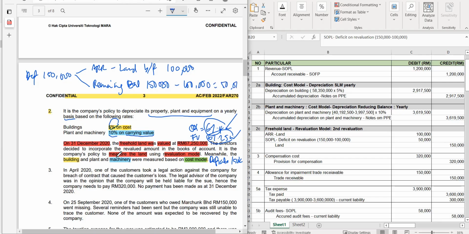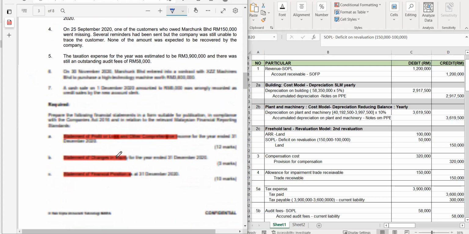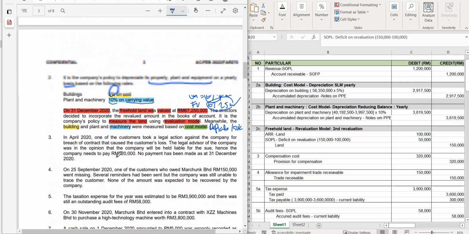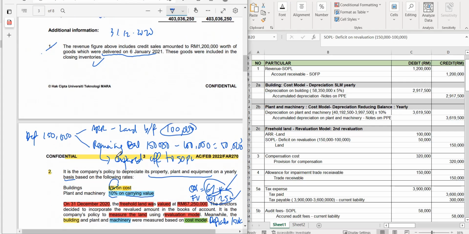This one will be treated as where to? It will be treated as revaluation deficit, where it will be expensed off to your SOPL. So this one will be reduced against the revaluation reserve balance, but the 50,000 will be expensed off against the statement of profit or loss as revaluation deficit. You can see this in my journal here.